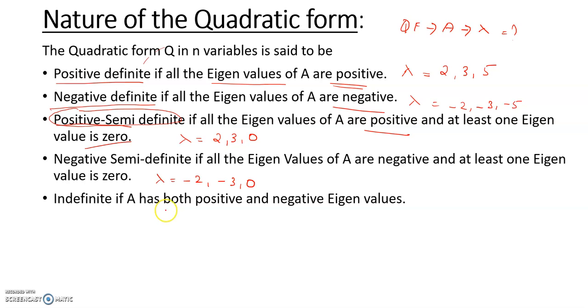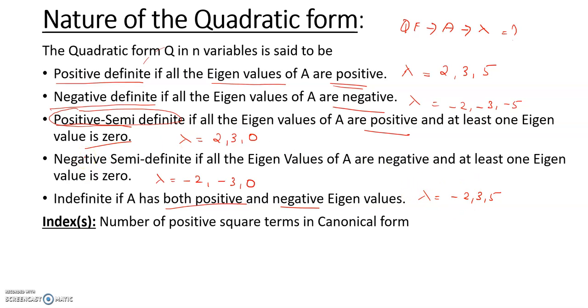Next, indefinite. Indefinite means A has both positive and negative eigenvalues. For example, lambda is equal to -2, 3 and 5. So here there is positive and there is negative. So if positive and negative both come together, then it is indefinite. Next, index. So how do we write the index? Number of positive square terms in canonical form. The canonical form is written based on the lambda, after diagonalization.